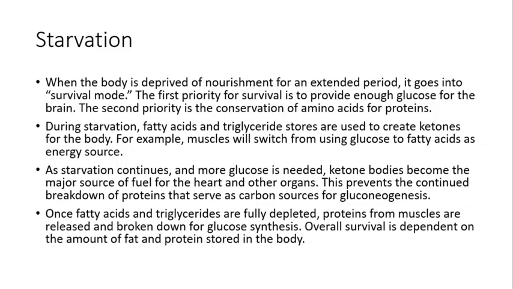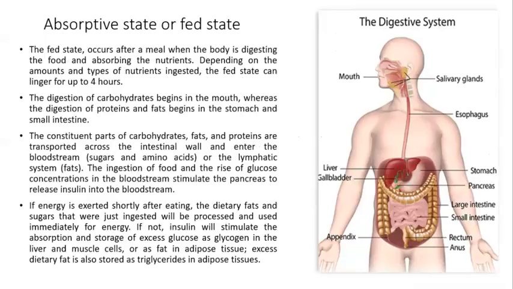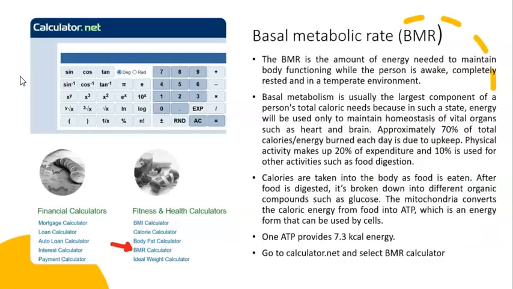So to summarize, we have three metabolic states: starvation, fasting state, and fed state. In these different states, we're going to use the energy in order to supply the body requirements. But what is the base of these body requirements? For that, we're going to have the basal metabolic rate, or BMR. The BMR is the amount of energy needed to maintain the body functioning while the person is awake but completely rested and in a temperate environment.